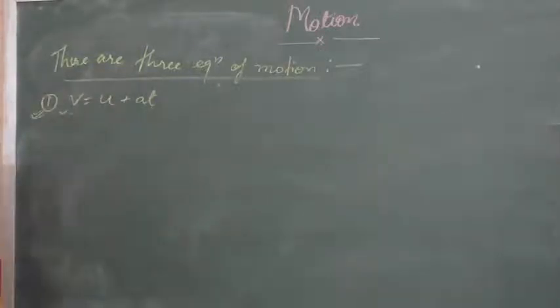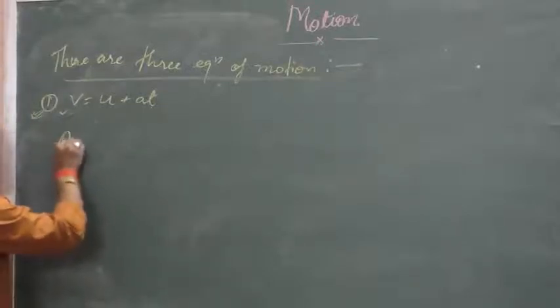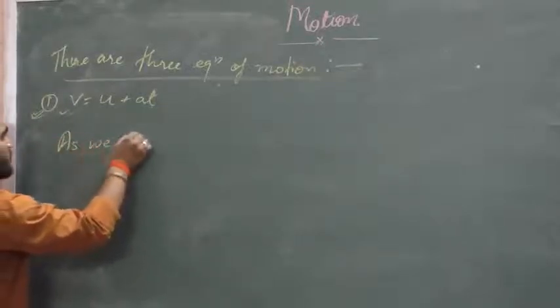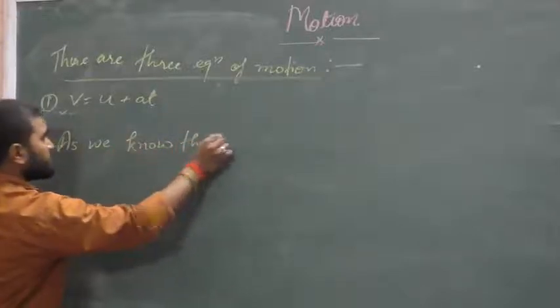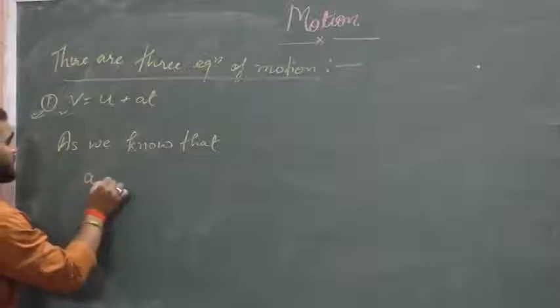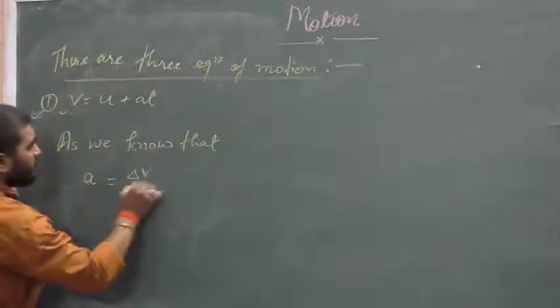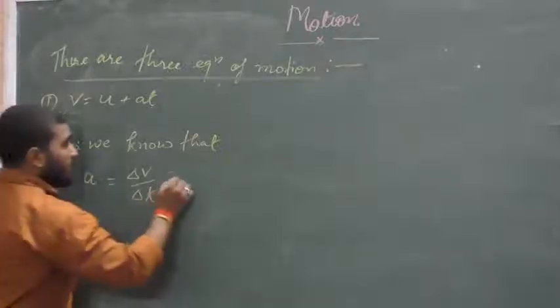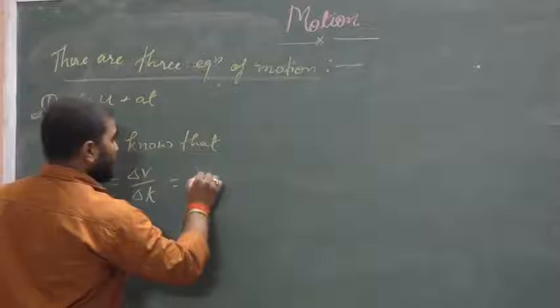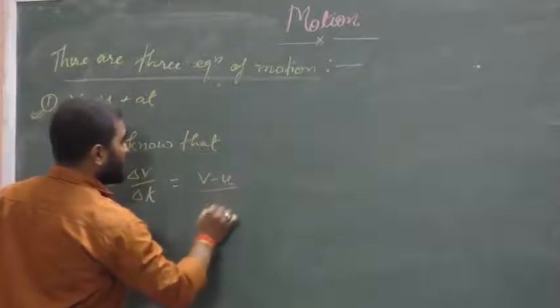See here, as we know that acceleration is the rate of change of velocity. So here we can write v minus u divided by t.